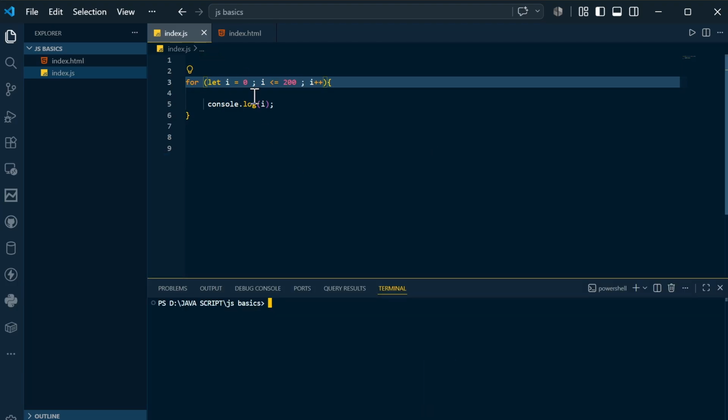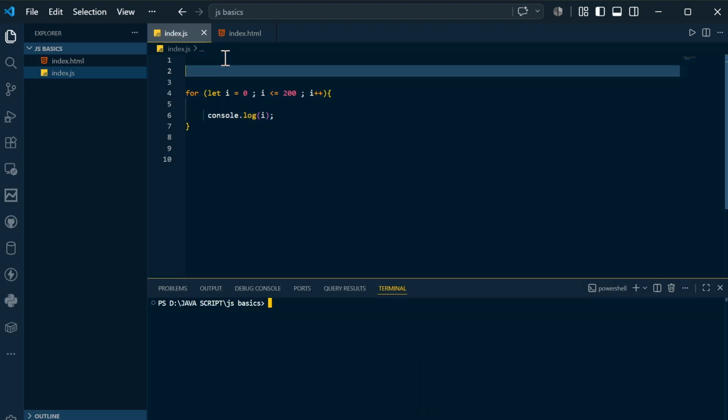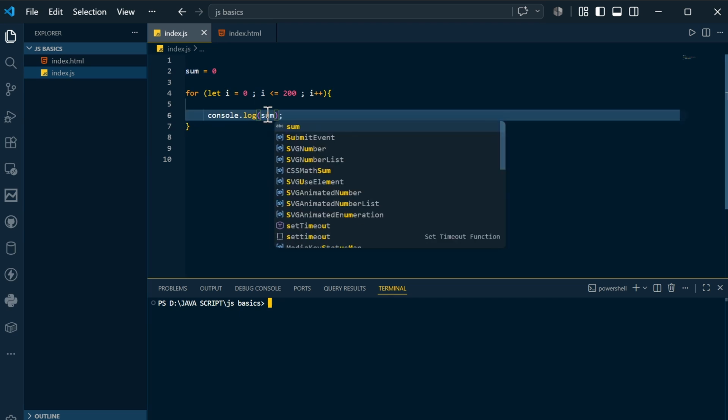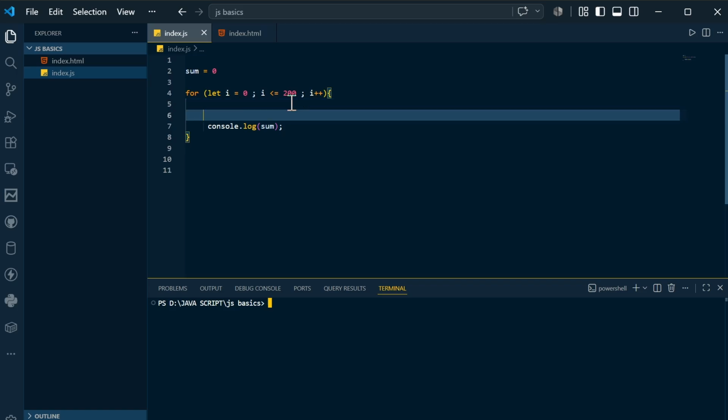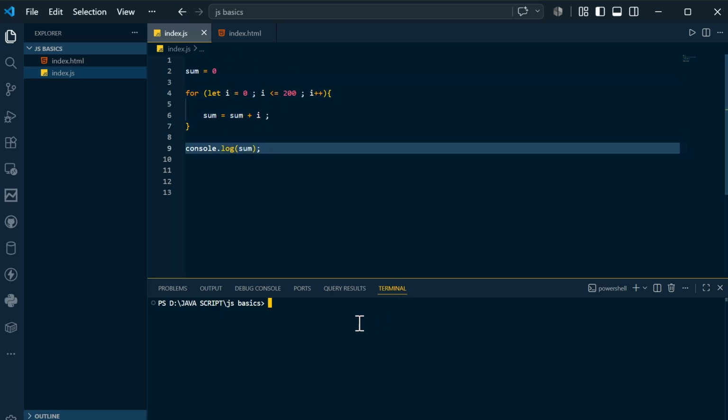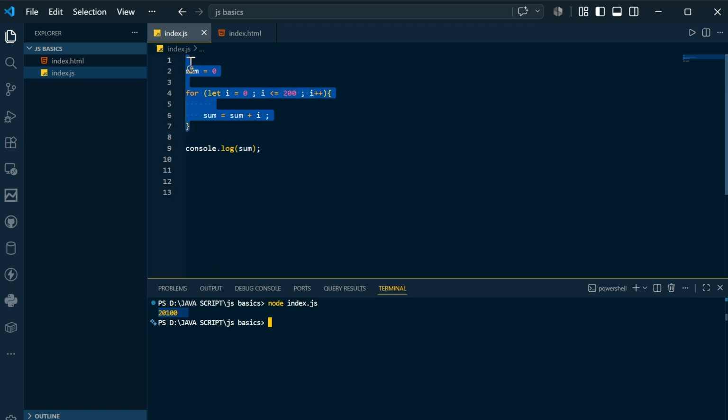And not only printing, if you want any operations, let's say you have sum is equal to 0 over here, and you can increment sum over here, sum is equal to sum plus i. Basically what I am doing is adding all the values up to 200. Finally I can come here and print the sum. In this loop I am incrementing the sum and finally printing the sum. If you again compile and run, you can see the sum of the first 200 values, from 0 to 200, is 20,100. So this is the help of the loops. You can sum all the stuff.